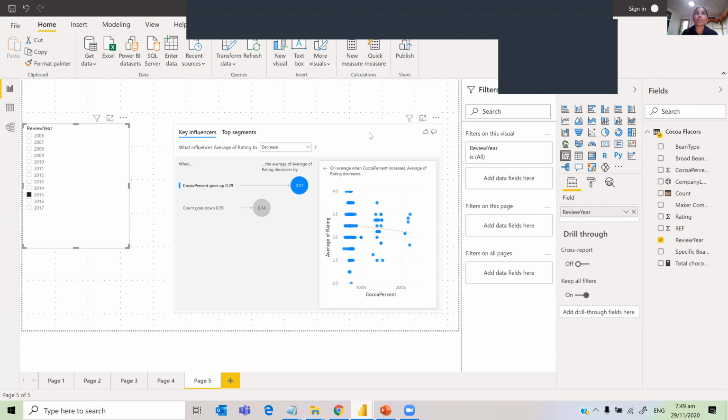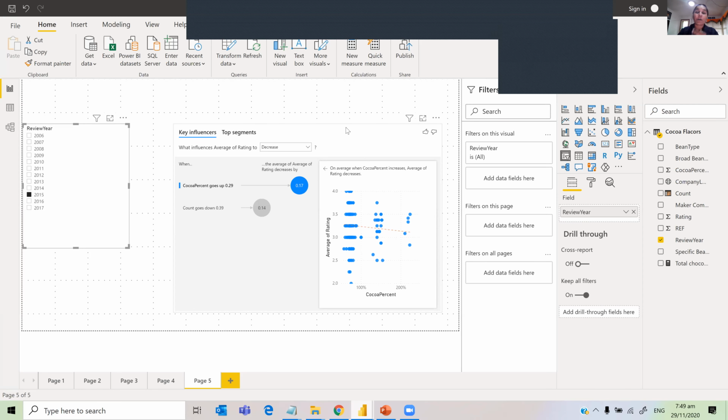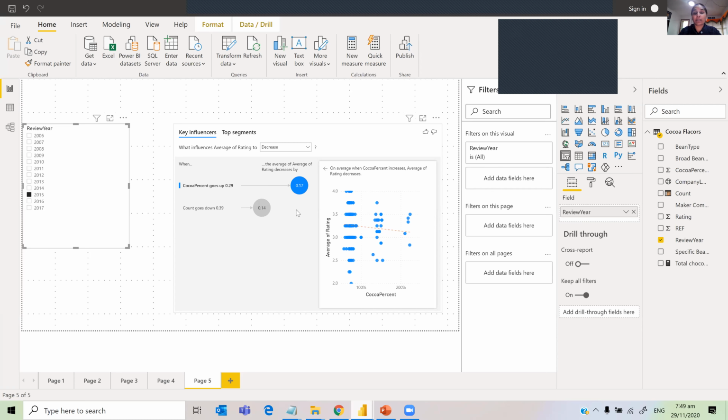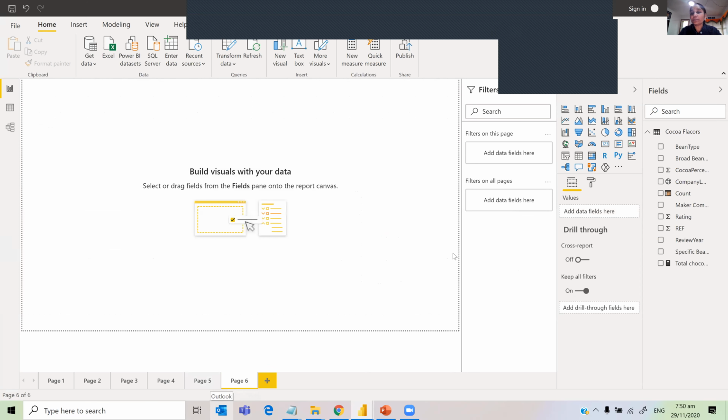But if we want to check whether the results are accurate, maybe we can do a comparison with a Python analysis or Python algorithms using Python code or R code, and see what the difference is and things like that. So this is key influencers, and I'm going to just cover the decomposition tree. So here also it's the same.